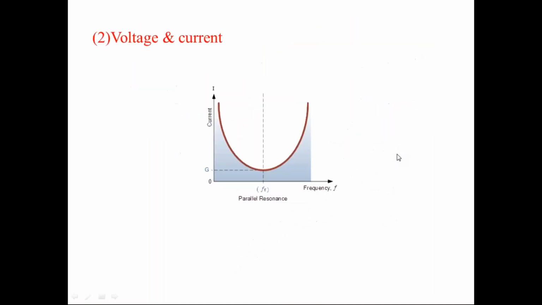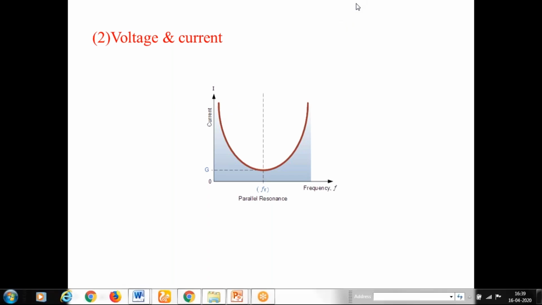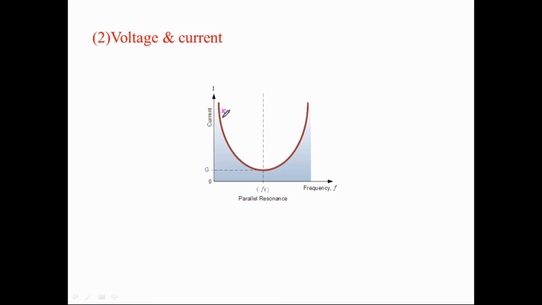We'll observe some more properties here. Now, this is the voltage curve, and this is the current curve. The current curve is opposite to the series RLC circuit. This is the characteristic of I. The voltage characteristic is opposite to the current characteristic, exactly opposite to the series resonance concept.